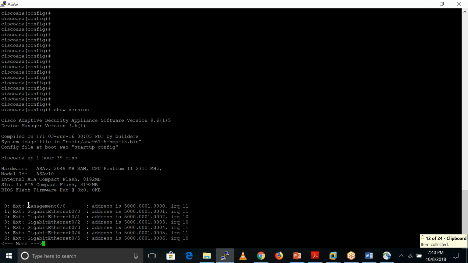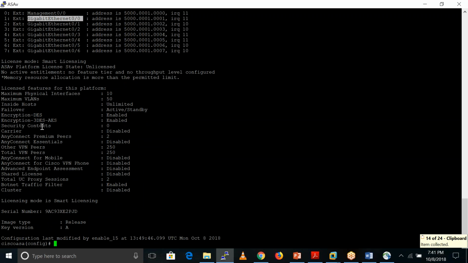These are the interfaces. We have a management interface. We have GigabitEthernet 0/1, which is a data interface. Okay. So we have around 6 interfaces here. Not 6, a total of 8, and the data interfaces are 7. One is the management interface. Okay.